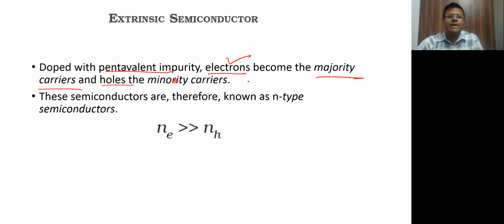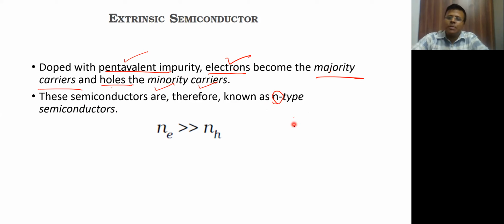So you have to be very careful about all the theory part. So in pentavalent impurities electrons are the majority carriers, and holes, because they are less in number, they are called as minority carriers. And because electrons are more in number, that is why the term n comes here. But n does not mean that this particular extrinsic semiconductor is charged. That is not the meaning.